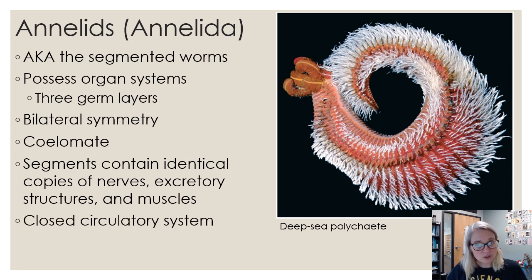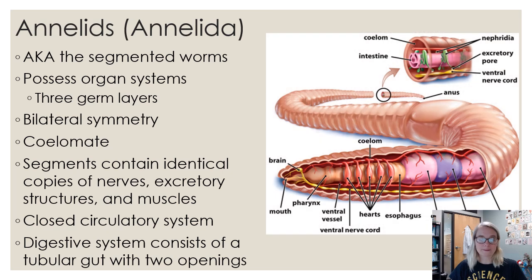And they have a closed circulatory system. That's one of our first animal groups that actually have blood vessels that their blood-like fluid is going to be pumped through. And then their digestive system is a tubular gut with 2 openings. Now we're going to start seeing the existence of a mouth and an anus. It's basically like a tube within a tube. So here you can see some anatomical features of your typical earthworm.